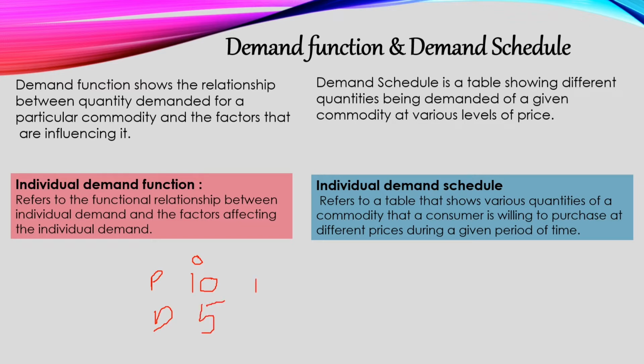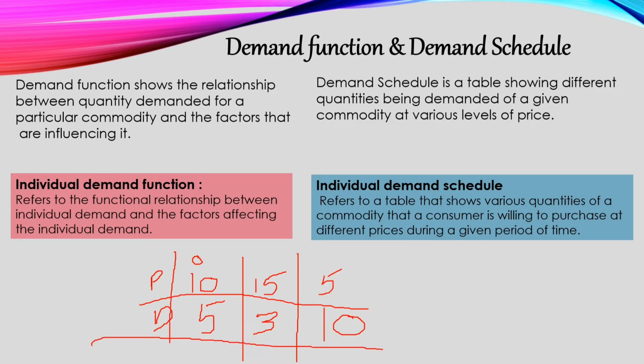When it increased to 15, I started buying 3. When it decreased to say 5 rupees, I started buying 10. So this is my individual demand schedule.